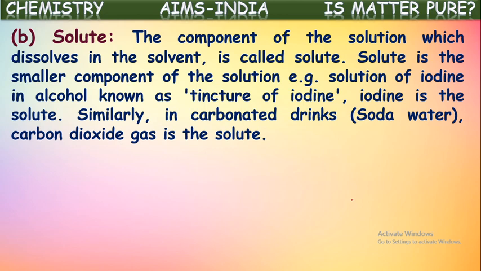Similarly, in carbonated drinks like soda, carbon dioxide gas is a solute and water is a solvent. What do they do there in carbonated drinks like soda? They take water and they add this carbon dioxide gas by applying high pressure. So some quantity of carbon dioxide is dissolved into water. Here the larger quantity one is water, so it is solvent, and some quantity of carbon dioxide is dissolved into it. So carbon dioxide is a solute, water is a solvent in carbonated drinks.